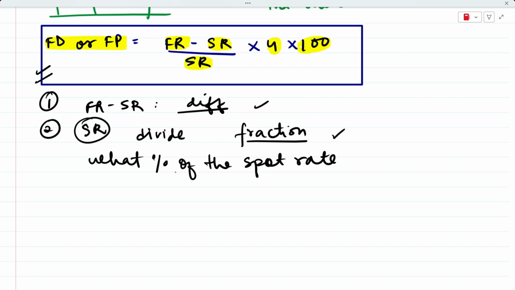So by converting it into a fraction, we can say what percentage of the spot rate is the difference of forward rate and spot rate. We can express it as a percentage of spot rate. That is why we divided by the spot rate.